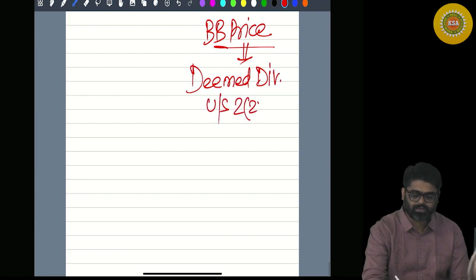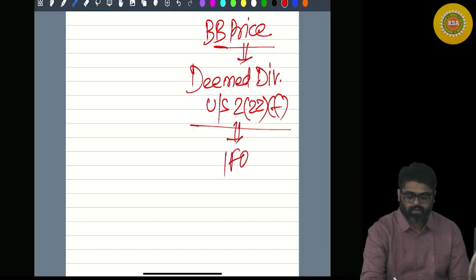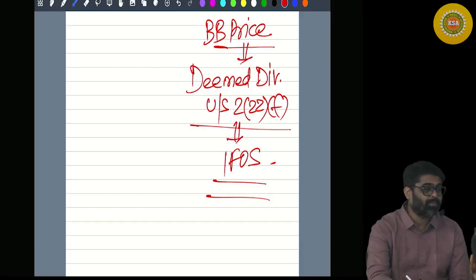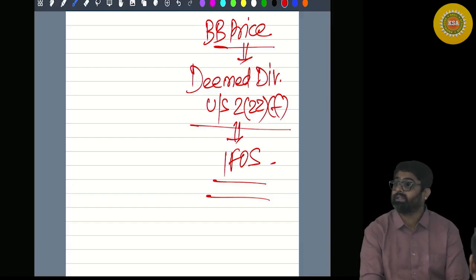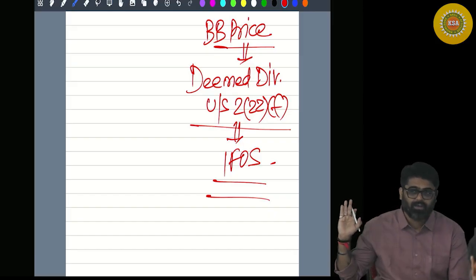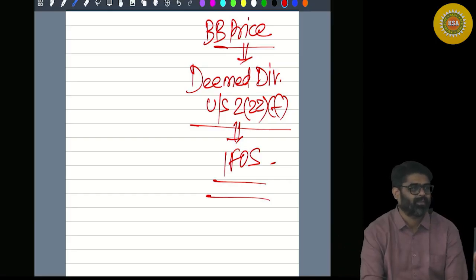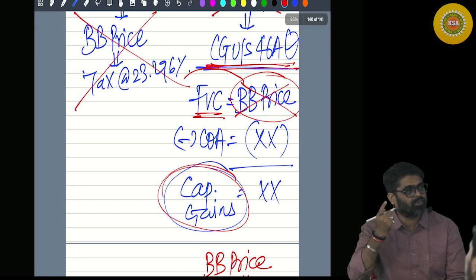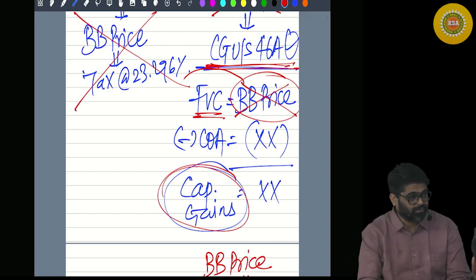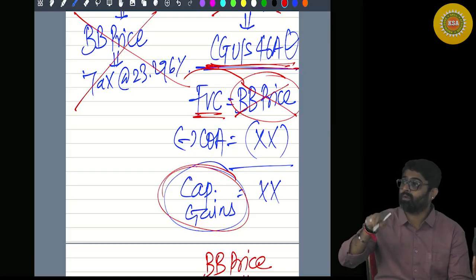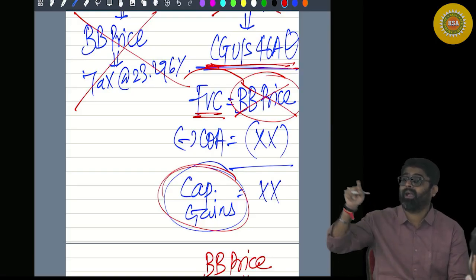deemed dividend under section 2(22)(f) under the head IFOS in the hands of shareholder. Entire buyback price of 5 lakhs will now be taxable as deemed dividend. Just see the things which the government is doing. This should have been your full value of consideration for transferring the shares. Yes or no? This should have been the full value of consideration to calculate your capital gain.